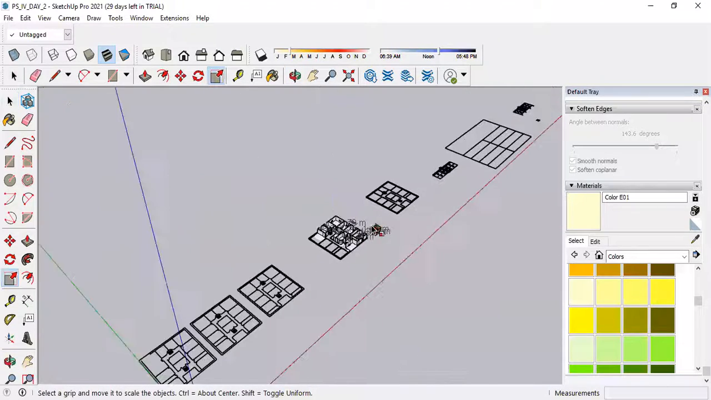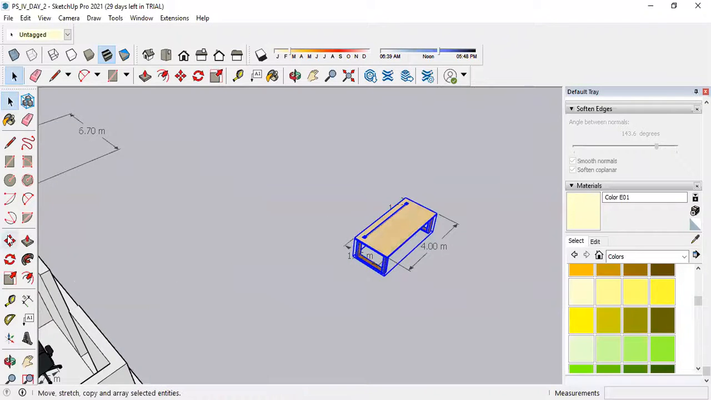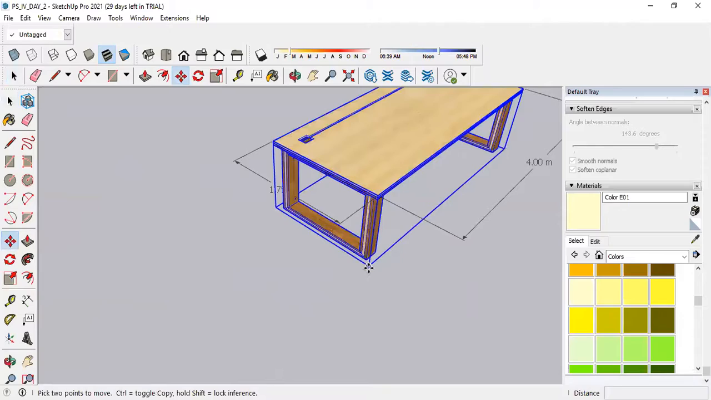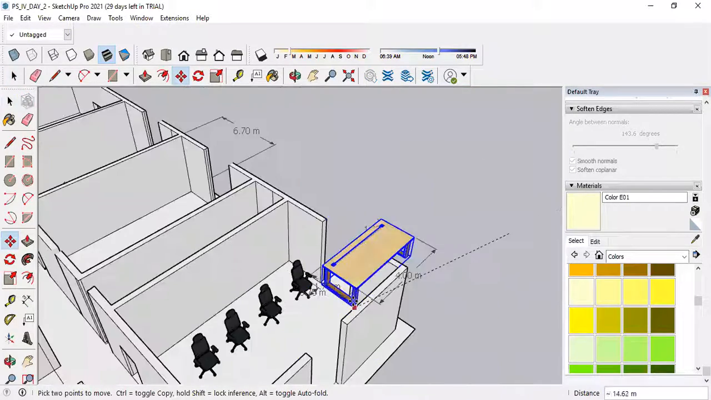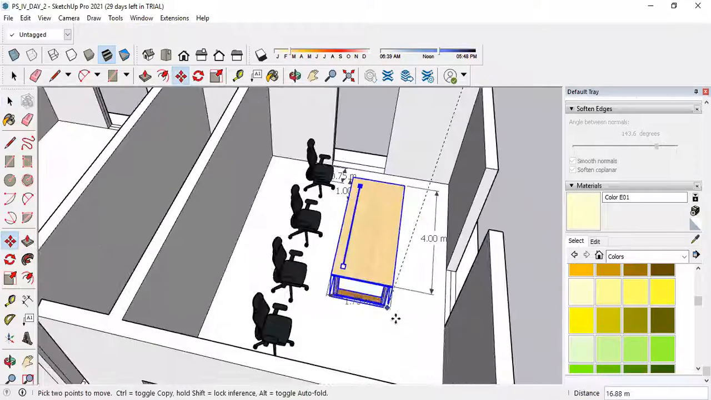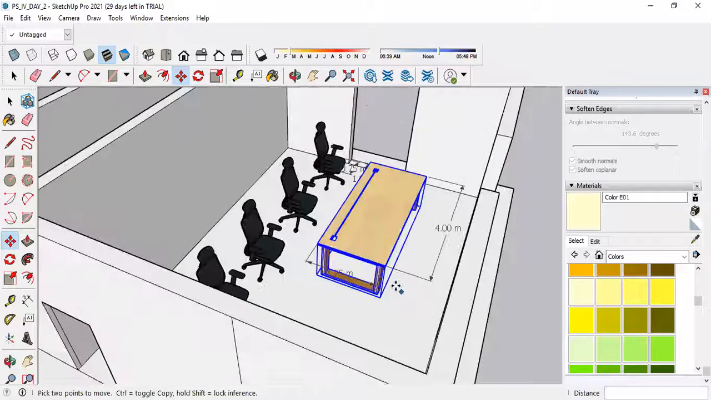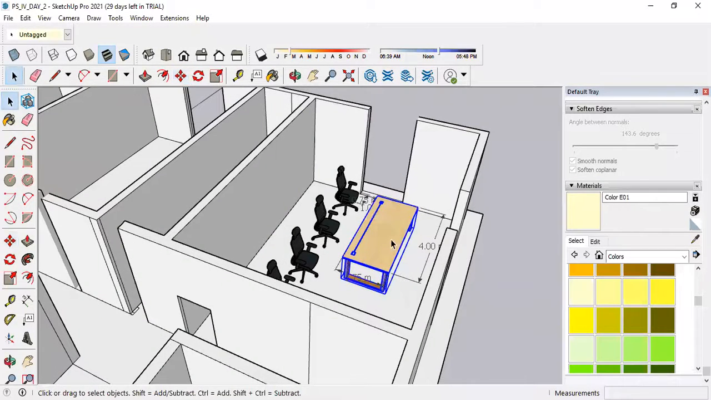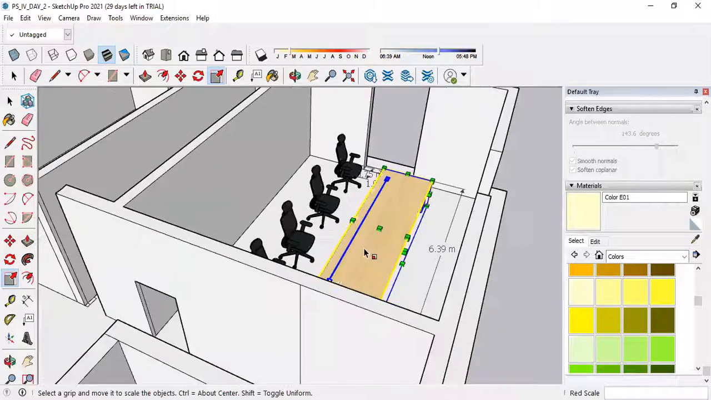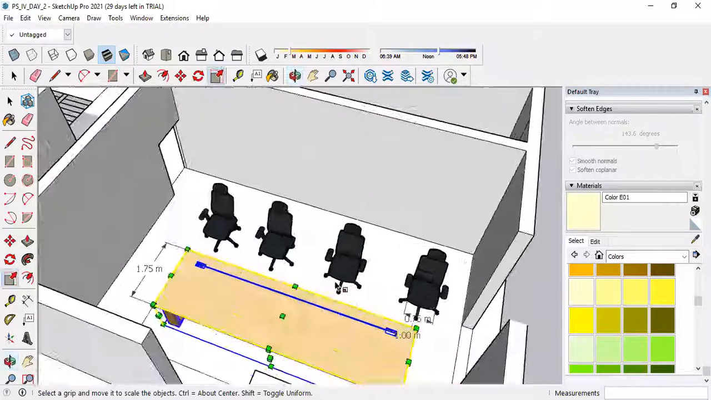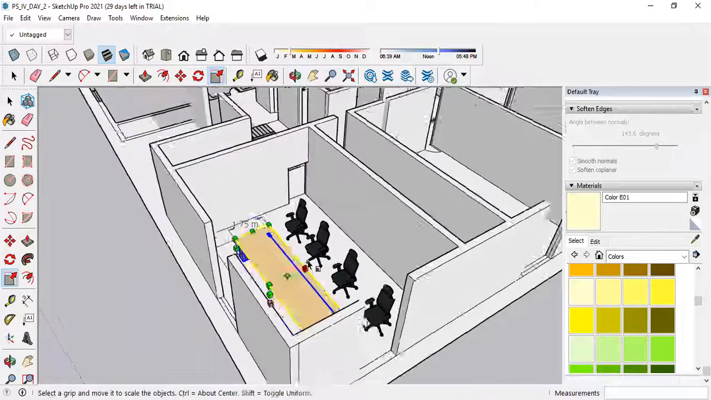Once it is done, select the selection tool, select the object, go to the move tool, move this object from this place and try to place it over here. Then select this, go to the scale and stretch it up to this end. Okay, so our table is now suitable for 4 chairs.